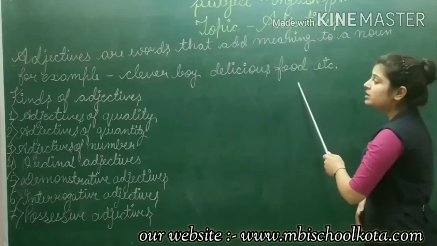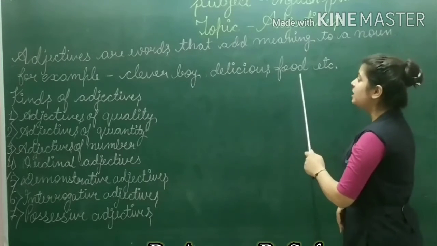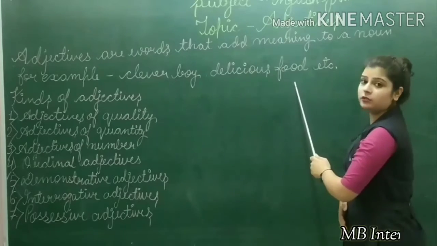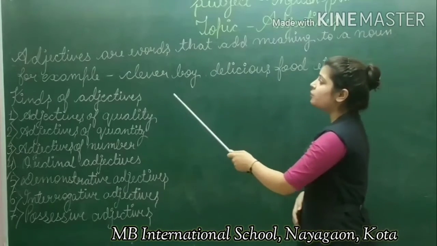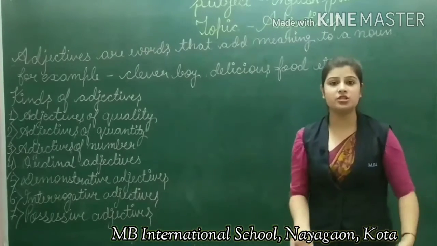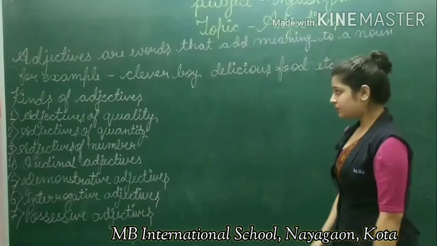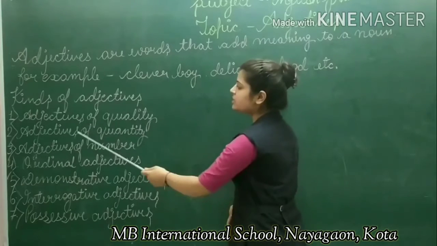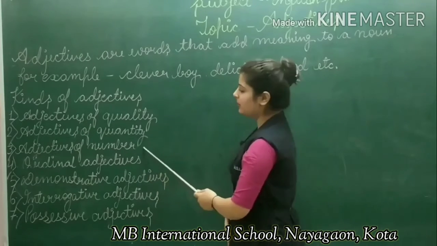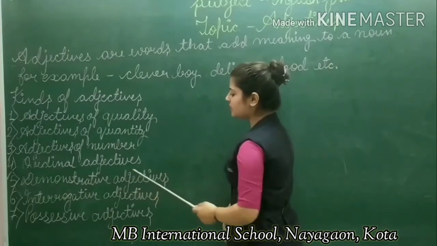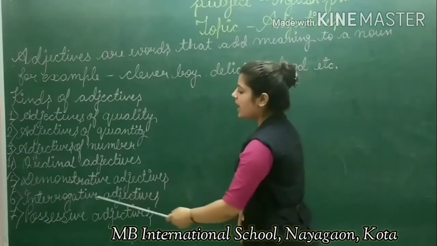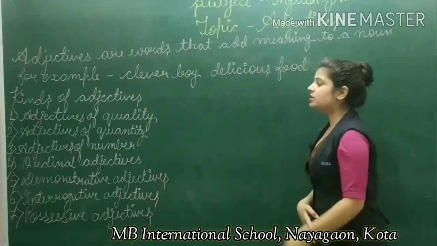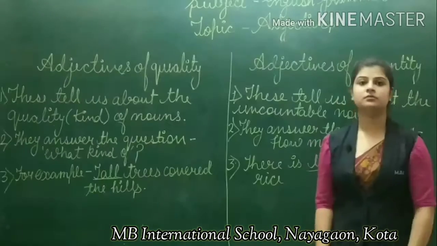Delicious food. Food is a noun over here, and what is it describing? The word delicious is describing the word food. Okay, so these kinds of words are called adjectives, which describe the noun. Now we will start with kinds of adjectives: adjective of quality, adjectives of quantity, adjectives of number, ordinal adjective, demonstrative adjectives, interrogative adjective, and the last one is possessive adjectives.